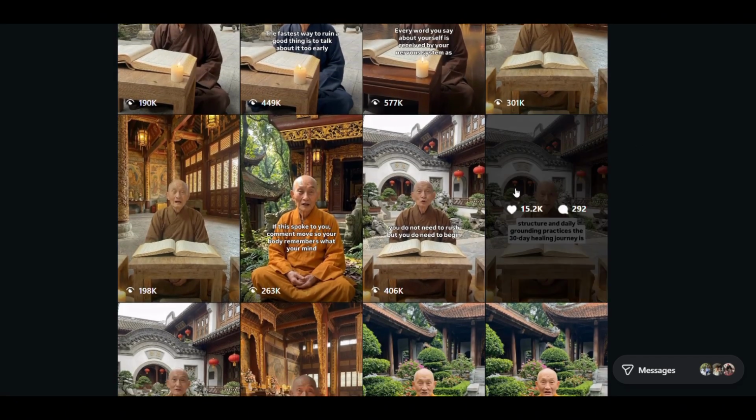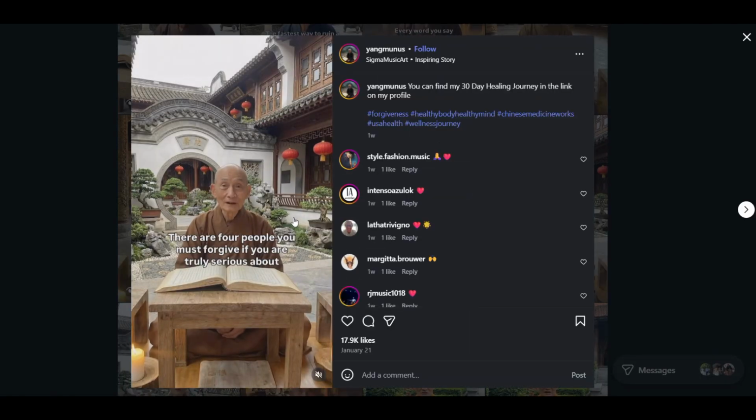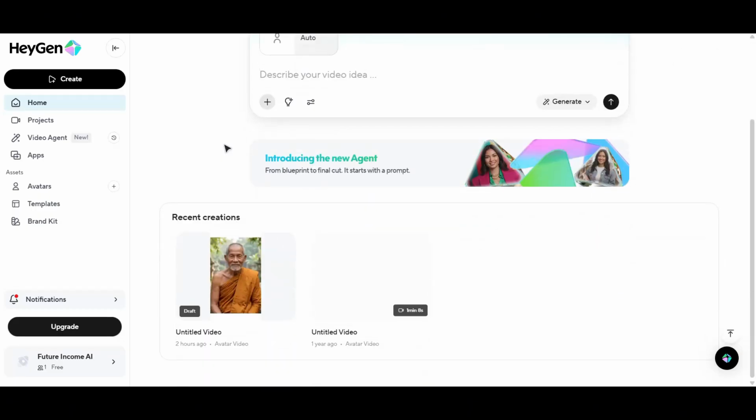Step 4, create the video. This is where everything comes together. We're going to take our monk image and our voice and turn it into a talking video. I'm going to show you 2 tools. Both work great. Option 1, HeyGen AI.